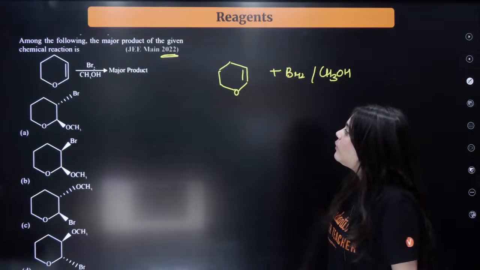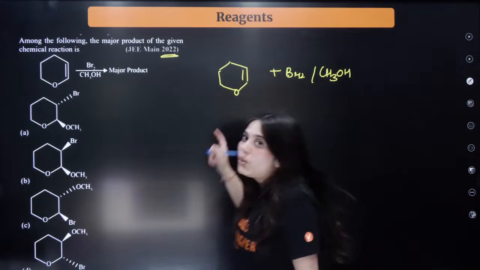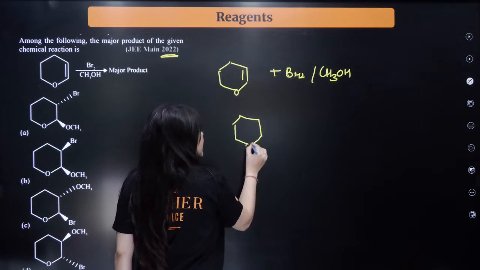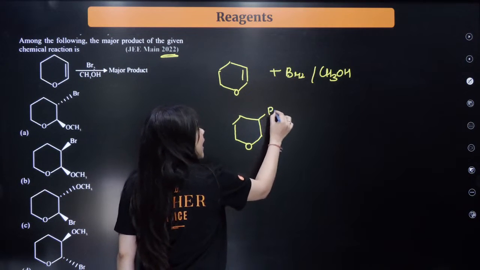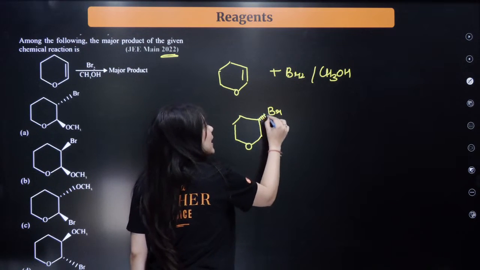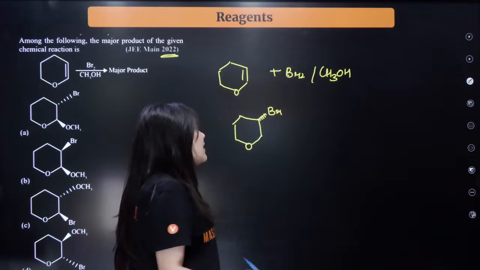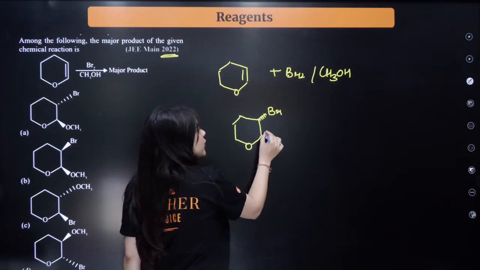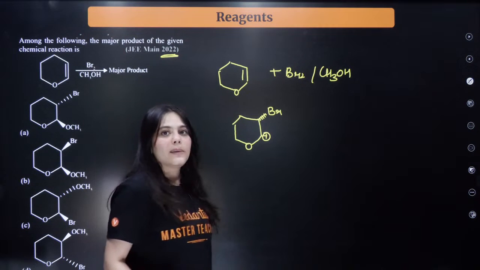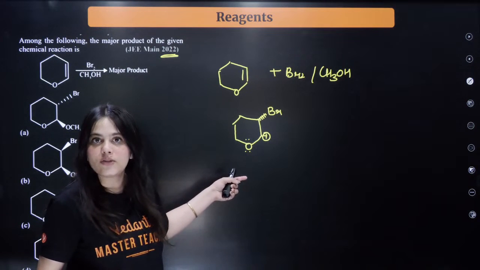Now can you see a double bond is there? A double bond will do what? The Br2 first of all will get attached to this double bond. Here's the oxygen. Here the Br will get attached. For example, if I attach the Br at the back position, which means what? The positive charge will come over here. Isn't the positive charge stable over here? Why is the positive charge stable over here? Because lone pair of electrons are present, and hence it can undergo resonating structures, right?